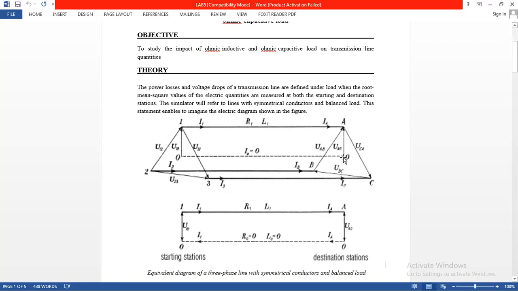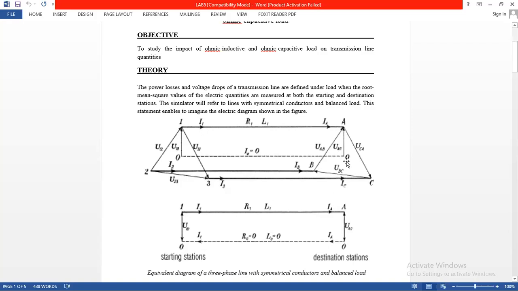And the reference point, starting from O to the receiving end on the other side of the power transmission, is also called O. The potentials created between these terminals are UCA, UAB and UBC.